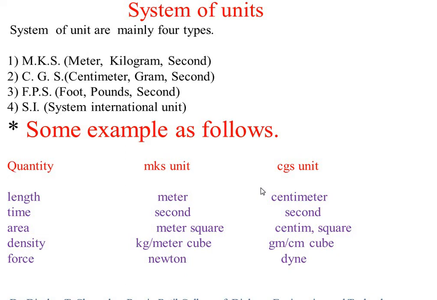Again I revise the unit of length: MKS unit meter, CGS unit centimeter. Area: MKS unit meter square, CGS unit centimeter square. Velocity: MKS unit meter per second, CGS unit centimeter per second. Temperature: MKS unit Kelvin, CGS unit degree Celsius.